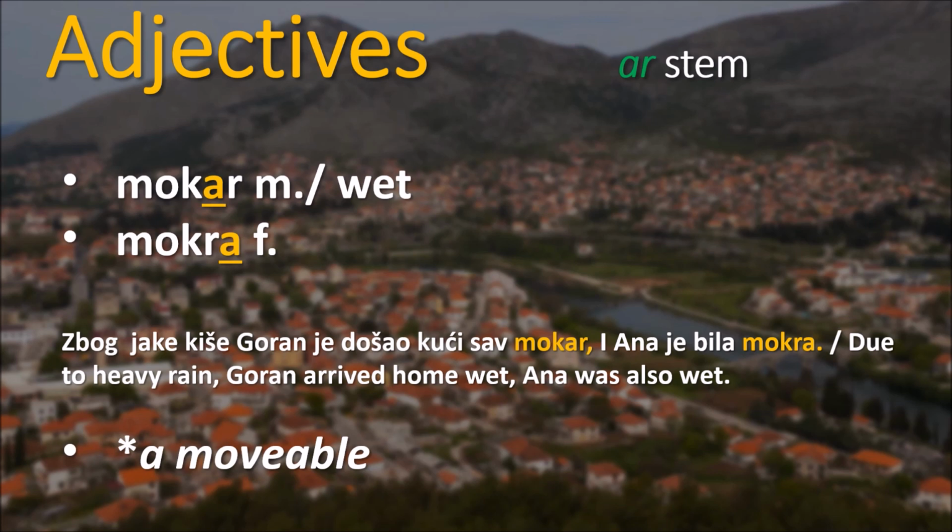Here we're using mokar in the first part of the sentence because we're talking about Goran. Goran is a person's name and it's a masculine name, a masculine person. So we're keeping the masculine adjective for him, right? And for the second part, Ana, it's a feminine name, or a name prescribed to a female person. And therefore we're using mokra, the adjective for female nouns, mokra.